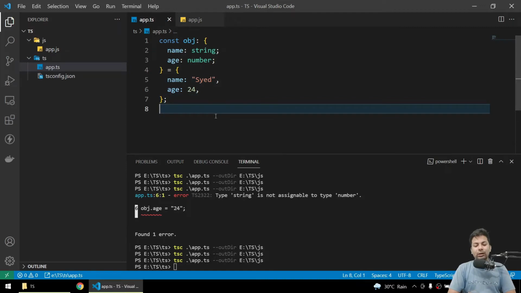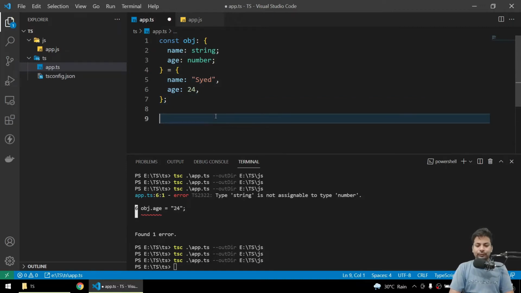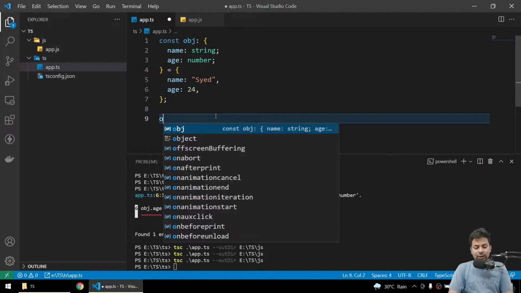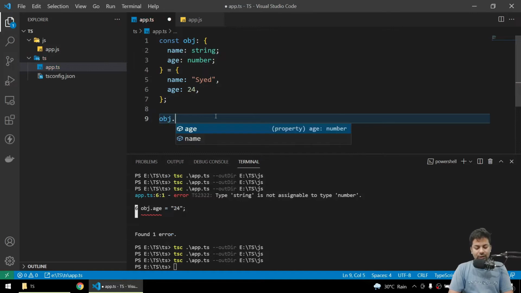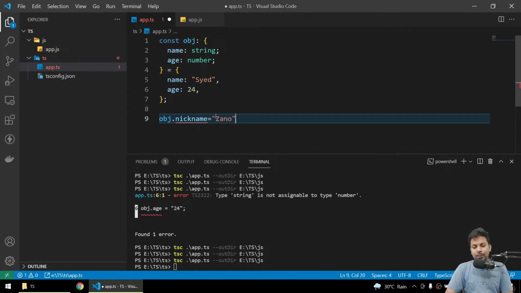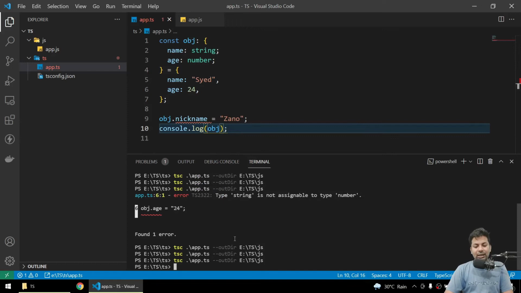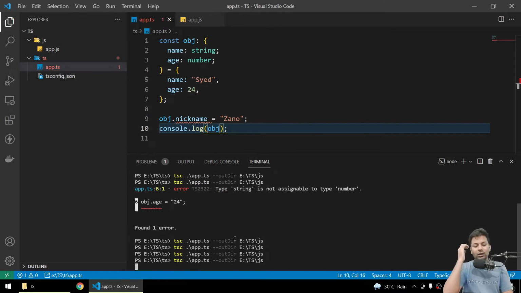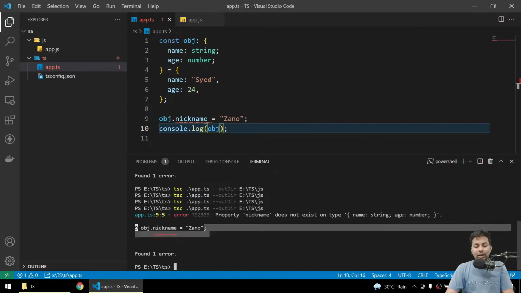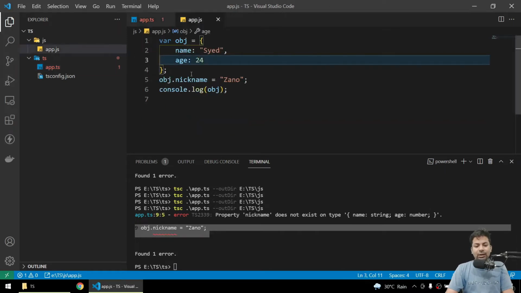Now suppose you are trying to say object dot nickname, accessing a new property, equals to, say, just Xano nickname, and you console.log the object. Okay, normal. Save it. If you compile it, you'll get an error here because you don't have nickname declared.